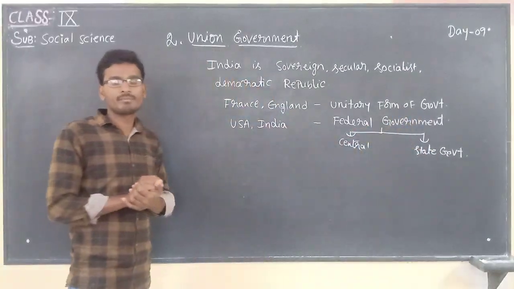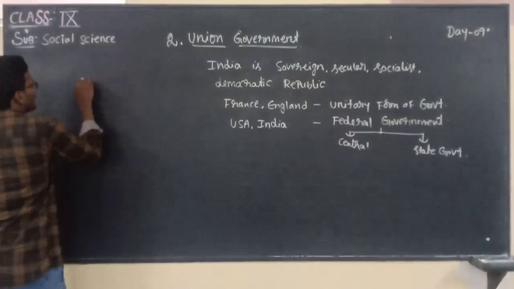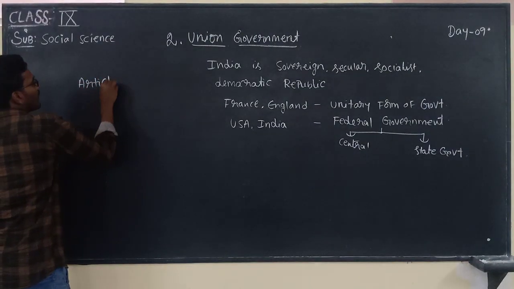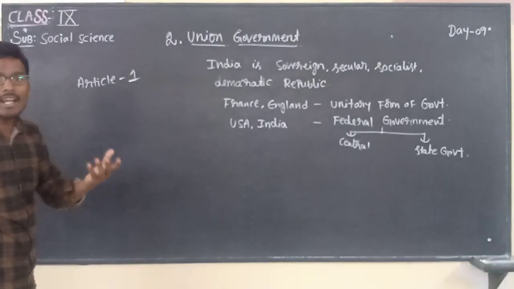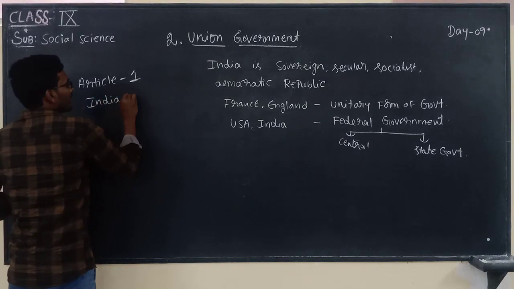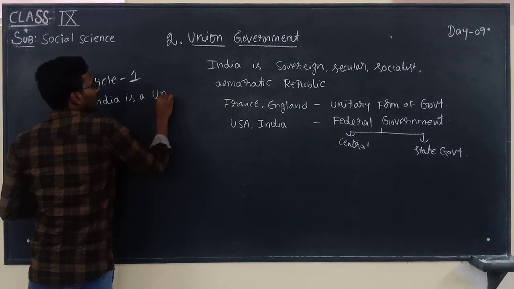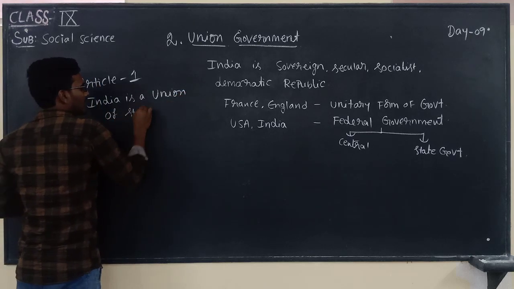And moreover, article number 1 in our constitution declares India is a union of states.